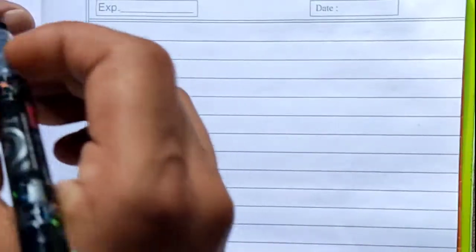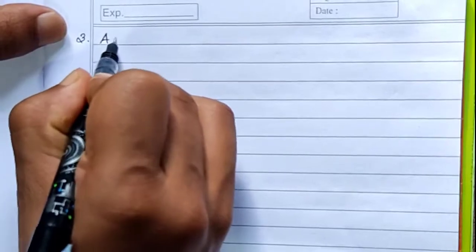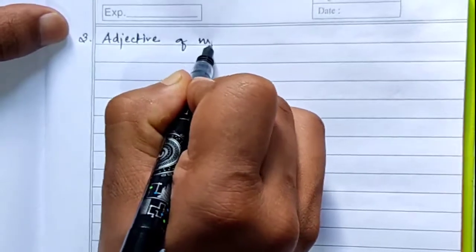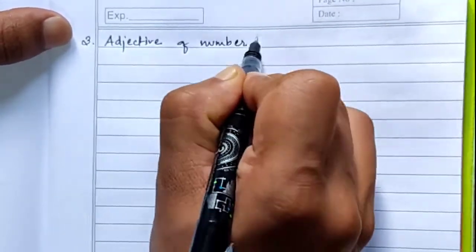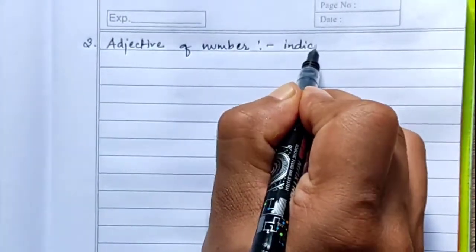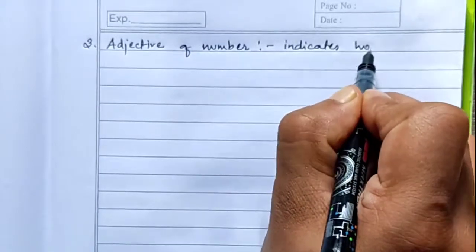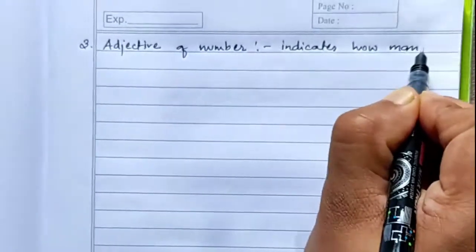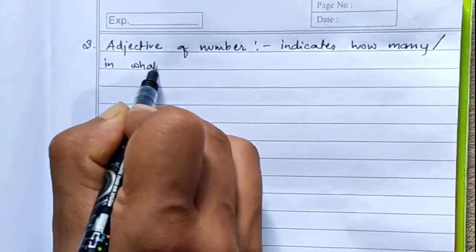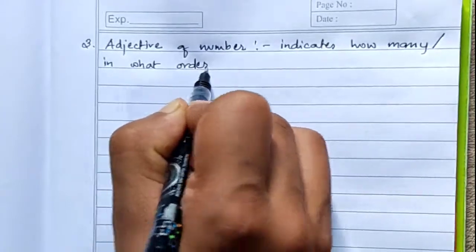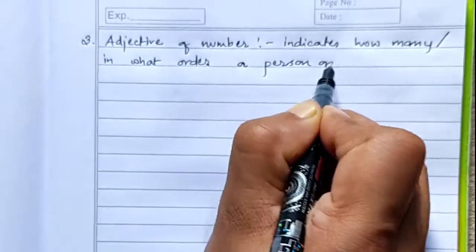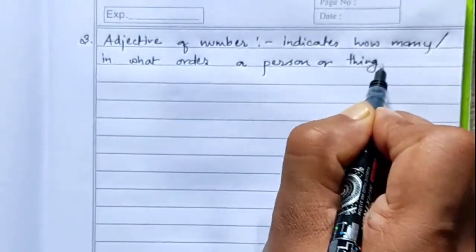Now next, number 3 is your adjective of number. Adjective of number indicates or shows how many, or in what order, a person or thing stands.